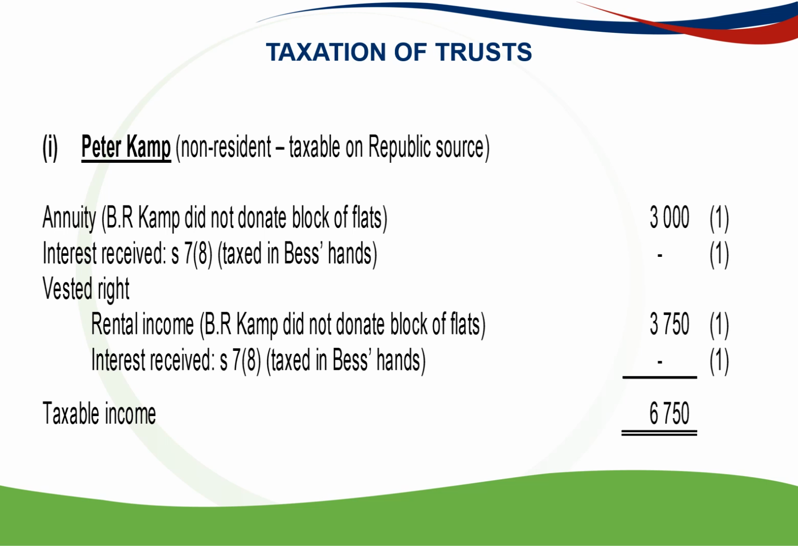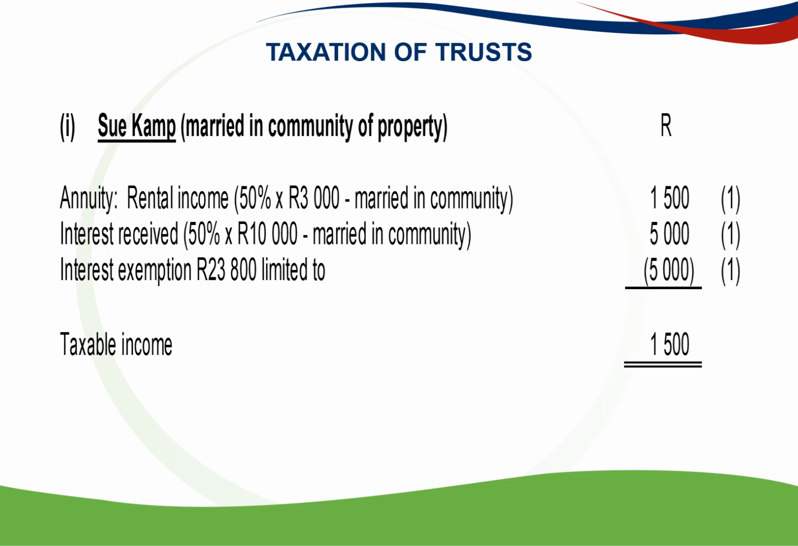Then the interest received, that 10,000 Rand, that was taxed in Bess's hands, and the vested right of 14,750 Rand interest was also taxed in Bess's hands, and the rental income from B.R. Camp does not apply because he did not donate the flats, so that will be taxed in Peter's hands, 3,750 Rand. So his taxable income is then 6,750 Rand.